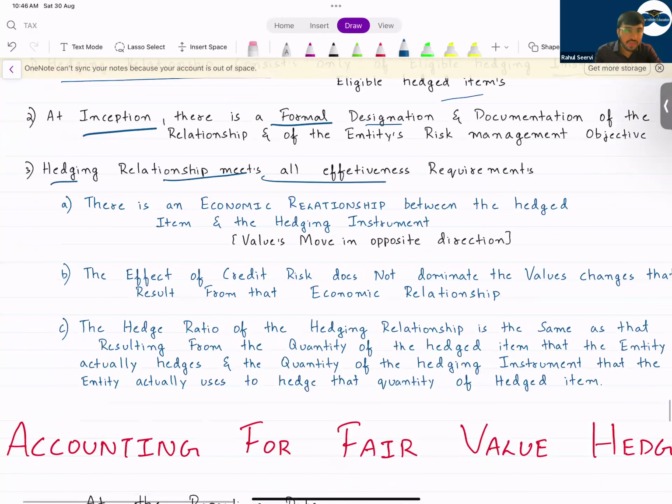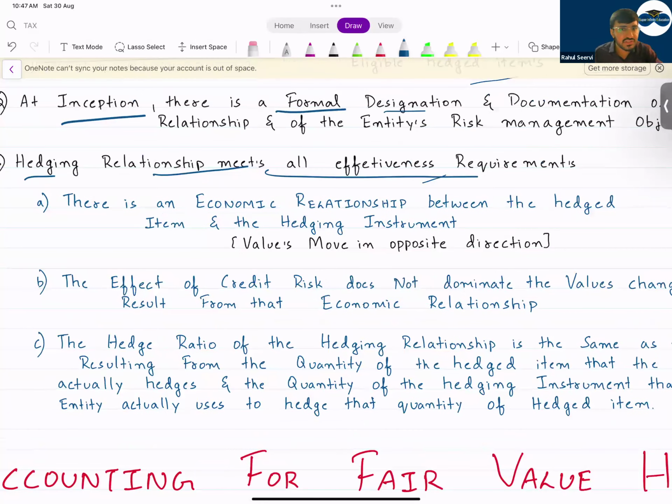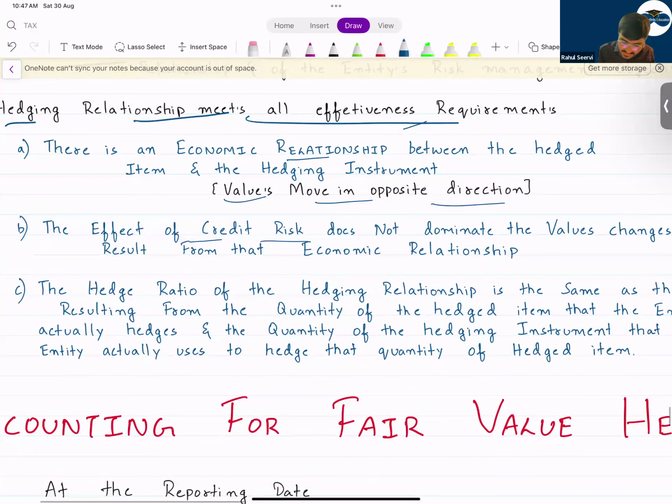The hedging relationship meets all effectiveness requirements. That means on one side it will increase, on the other side it will decrease the value. So when will you say the hedging relationship meets all effectiveness criteria? There is an economic relationship, that means values move in opposite directions. Once on one side you have a gain, on the other side you have a loss. The effect of credit risk does not dominate the value change. That means whenever an asset is there with you, there could be two types of risk: the future risk, as well as a credit risk. That credit risk will not be considered under hedge accounting. It should not be there.